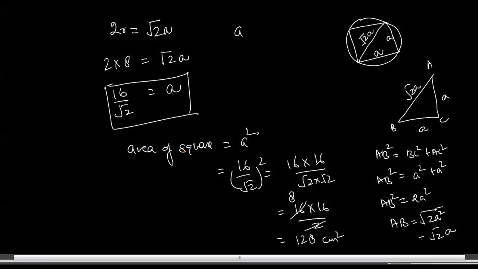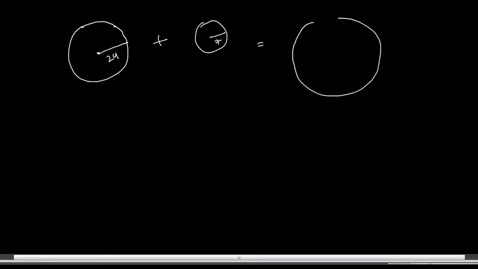So if I'm having this, there are two circles. One is going to have the radius 24, and another one is going to have the radius 7. You need to find out the diameter of a new circle that is going to have the area which is the sum of this one and this one.